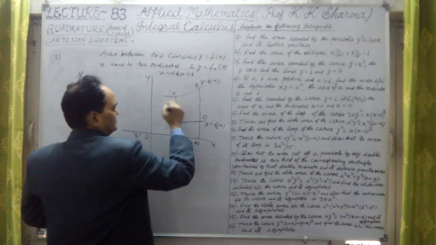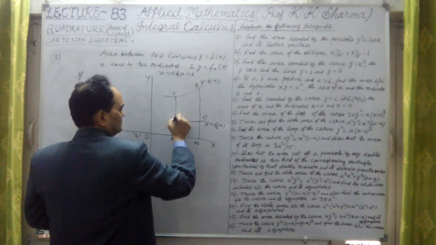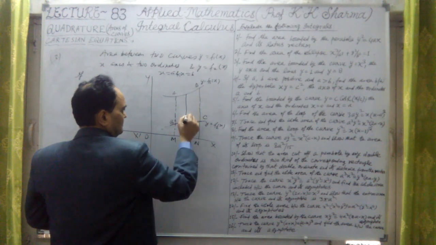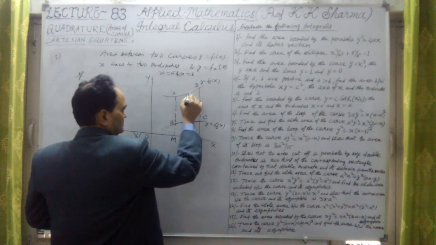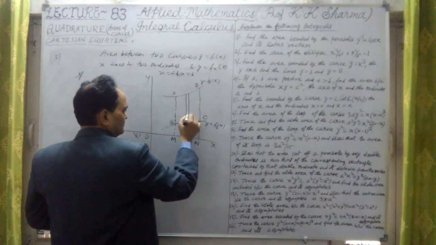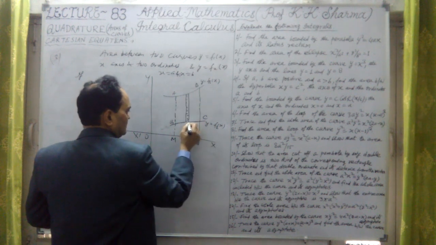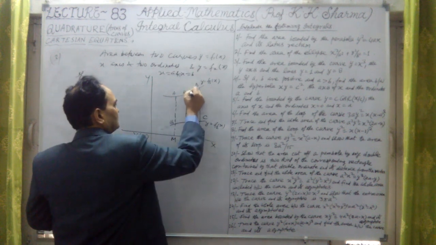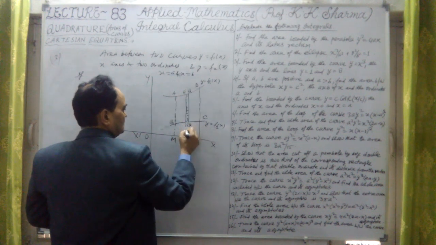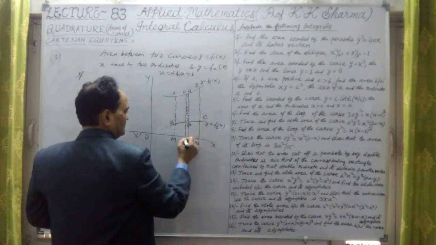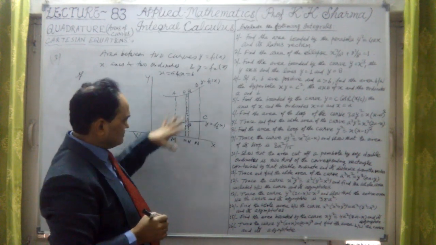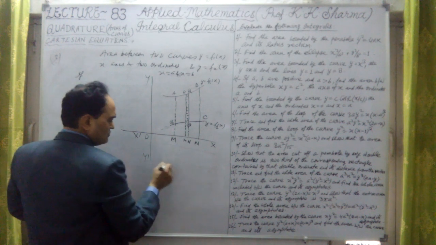So the area in between these two curves is given by, if we take again a strip here, and this strip is of width delta x. We take P and Q points here again, and if I further draw perpendiculars to the x-axis, M and N. In the same way, we just have to put the formula here.